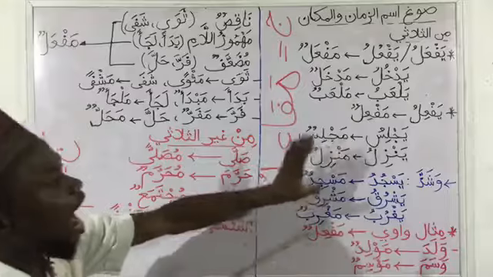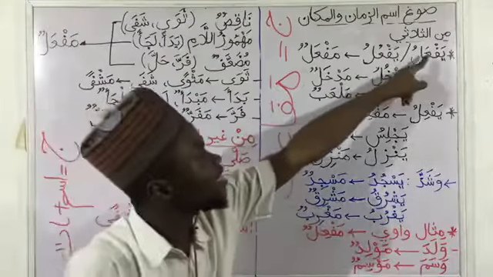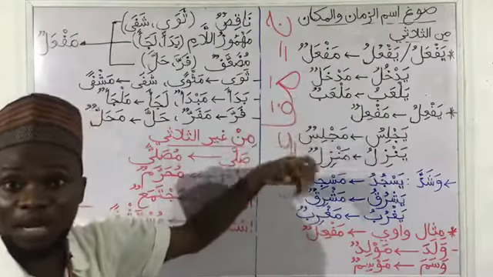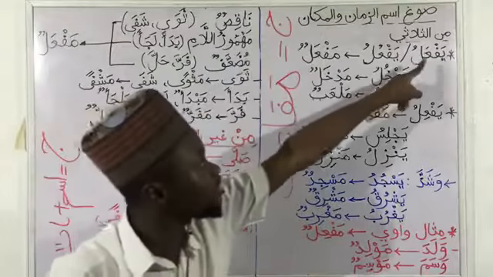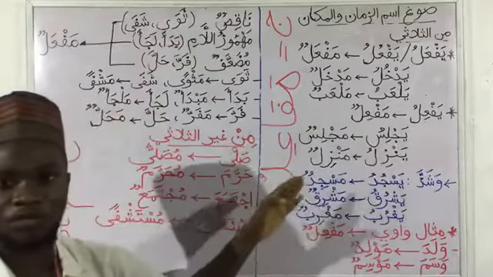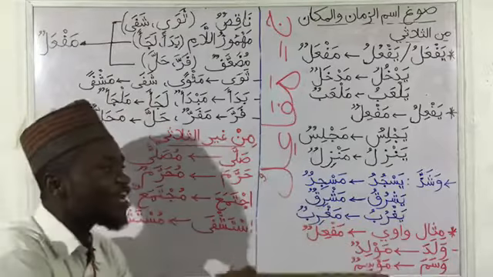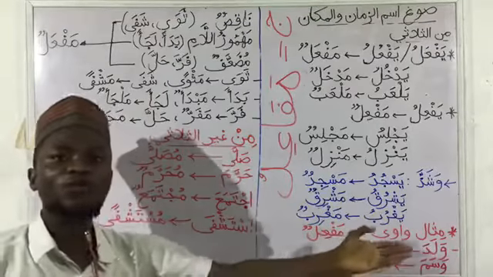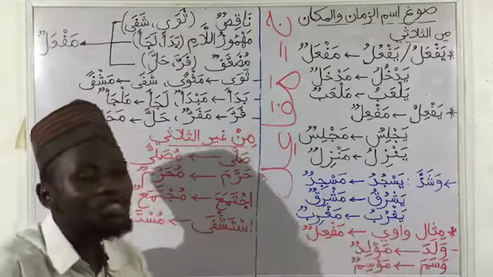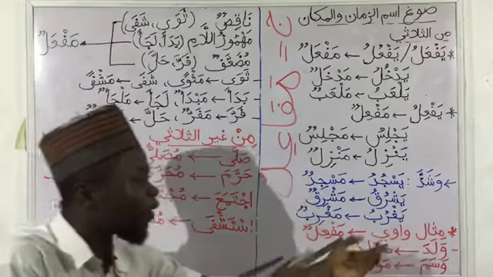So these ones are for considering the mudaari or the verb. Either it takes fatha or dhamma that will make us give it maf'al, that will make us form our Ismu Zamaan and Makaan as a maf'al, considering that the ainul fi'l takes fatha or dhamma, or it takes kasra and we give it maf'ilun. So now going to the nature of the verbs. So first one we have here is misalu wa wijun. Misalu wa wijun are verbs that start with wow. Looking at the name wa wijun, it is called wa wijun because the verb starts with wow.